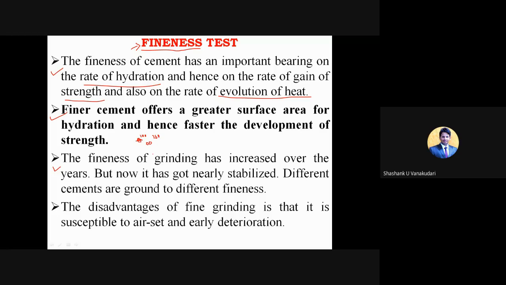Whatever surface area they are going to get, they are going to crush that a lot so that they get finer particles as much as possible. Clear?